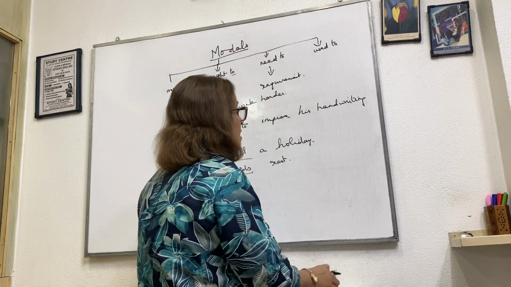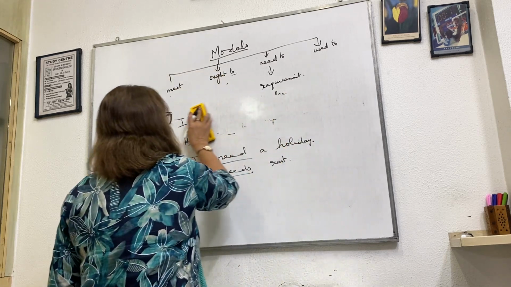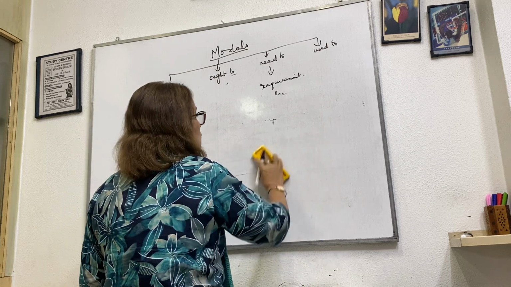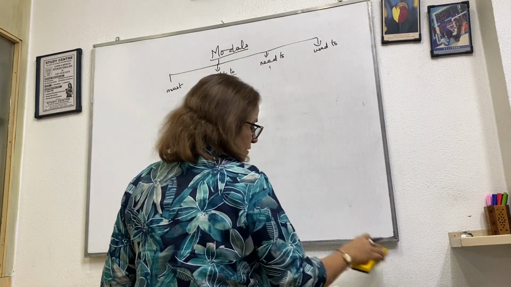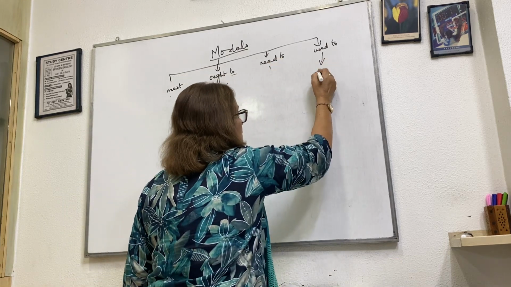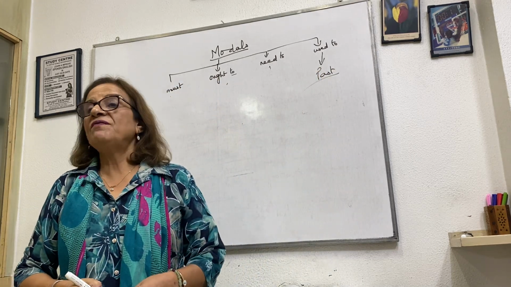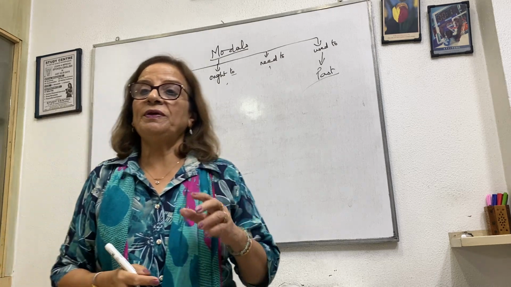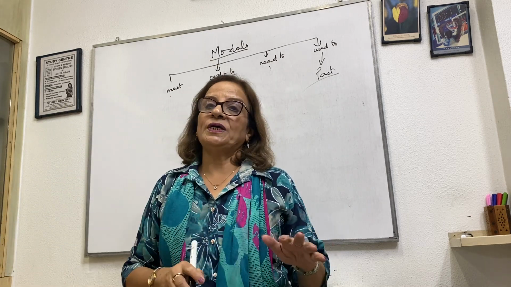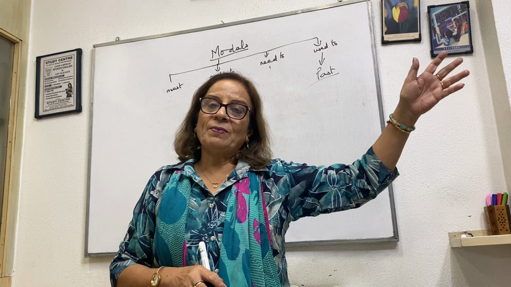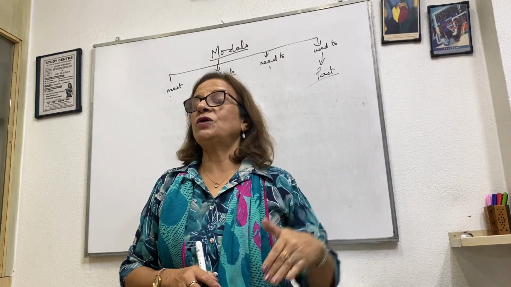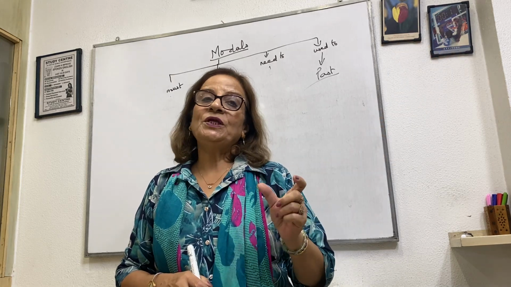Okay, and the last one, used to. Used to is something done in the past. And whenever we use used to means now I don't do that. Whatever I did was in the past, but the same I am not doing now. Then we use used to.